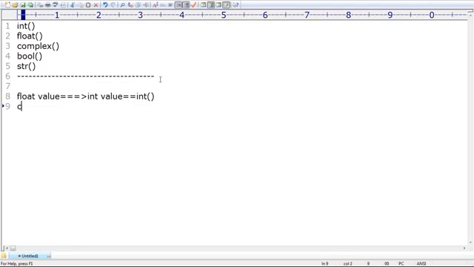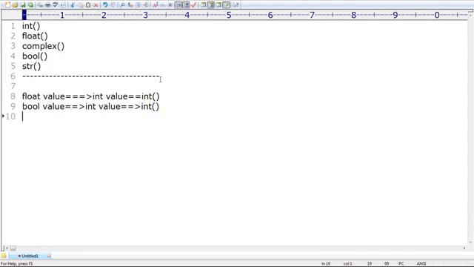Similarly, I have a bool value, true. I want to convert the bool value into an int value. Can you please tell which function I require to use? Bool to int. The int function. Good. The int function we require to use, sir.